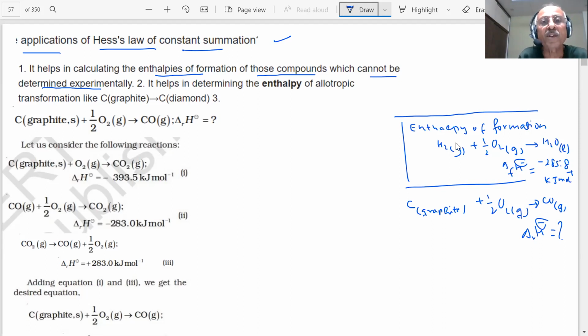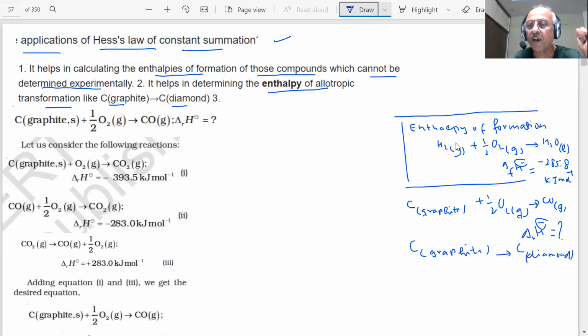It also helps in determining enthalpy of allotropic transformations, like carbon graphite to carbon diamond, because there are allotropes. You know allotropes of carbon? Yes, sir. Graphite is one allotrope, diamond is another. Supposing carbon is converted from graphite to diamond, the structure of diamond is different and the structure of graphite is different.